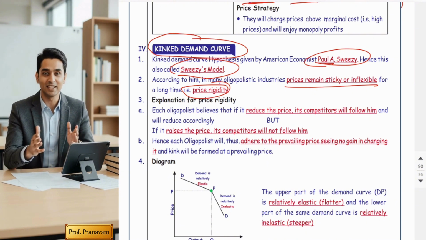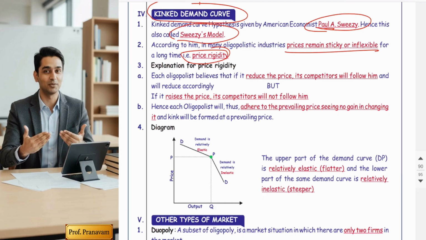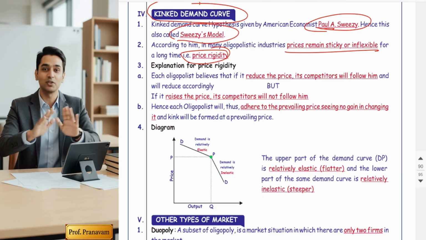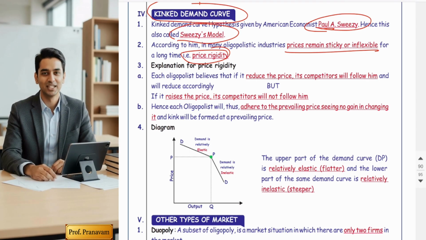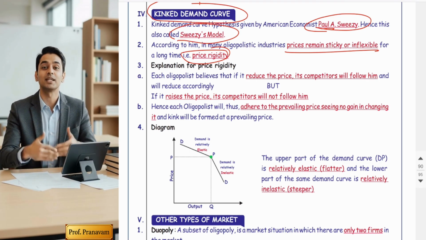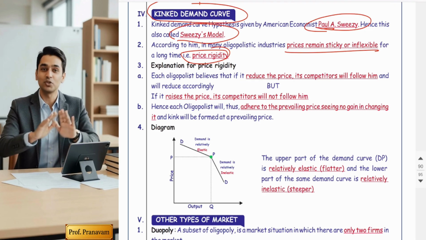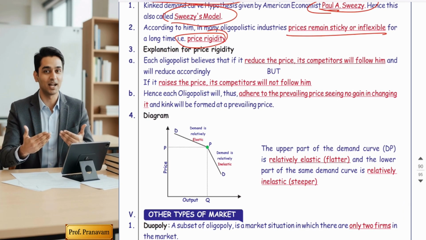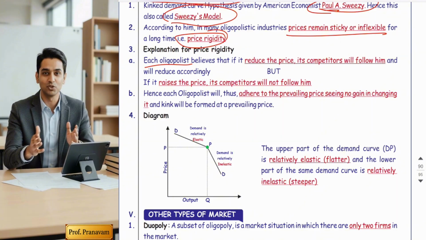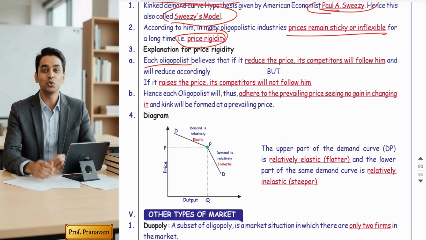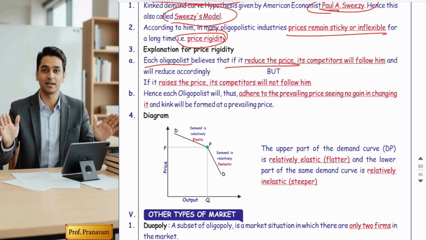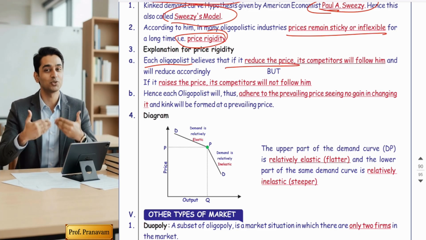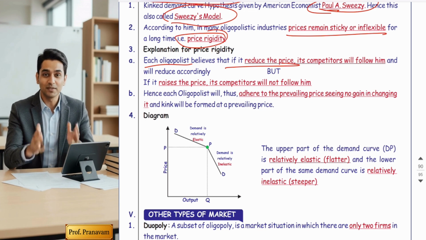Now when someone asked Sweezy, how come in the oligopoly market price remains the same for a longer period? Because I told you sellers never compete on price. How? So what he explained is, if any firm in the oligopoly market tries to reduce the prices, the other competitors will follow him.